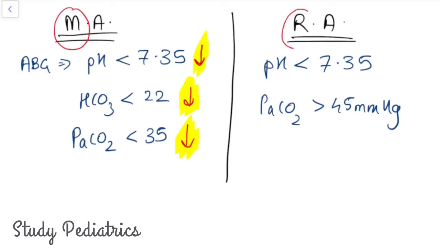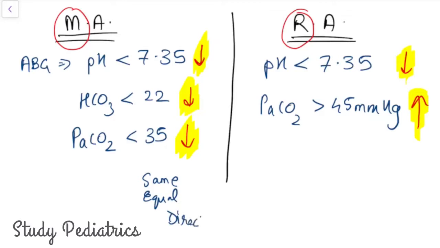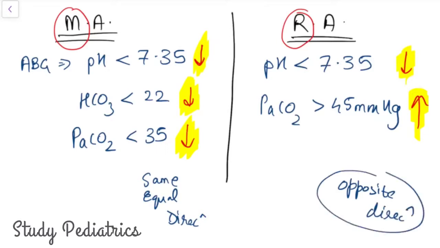Whereas in respiratory, you can see that pH is decreased but the PaCO2 is increased. The sign of bicarb doesn't matter here, hence it is in the opposite direction. So we can write this as same direction or equal direction. Here it is in the opposite direction. What arrows? pH and PaCO2, pH and bicarb, and PaCO2.